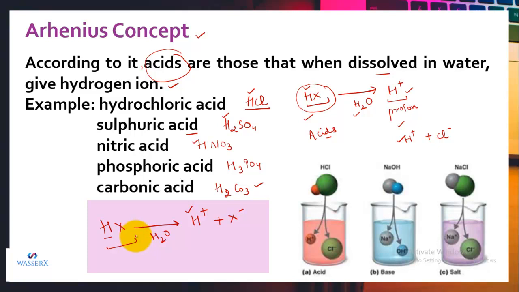So I think it's clear how you are going to state the Arrhenius acid.